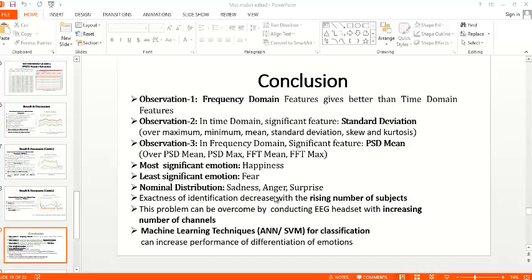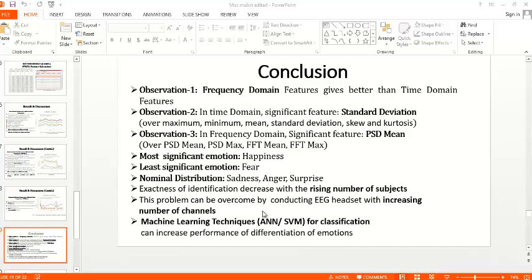But we have to say that the exactness of identification can decrease with a rising number of subjects. The problem can be overcome if we use an EEG headset with an increasing number of channels, because we have used only a one-channel EEG acquisition system. We can also use machine learning techniques like ANN or SVM for classification for increased performance on different emotions.